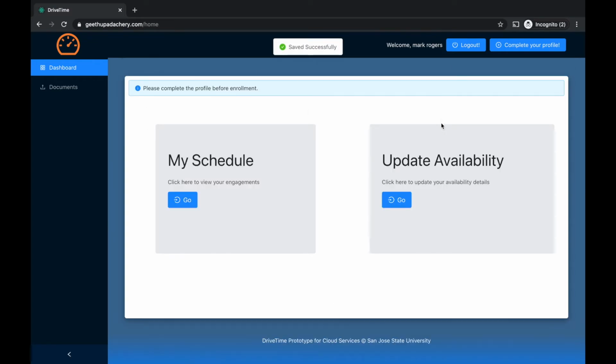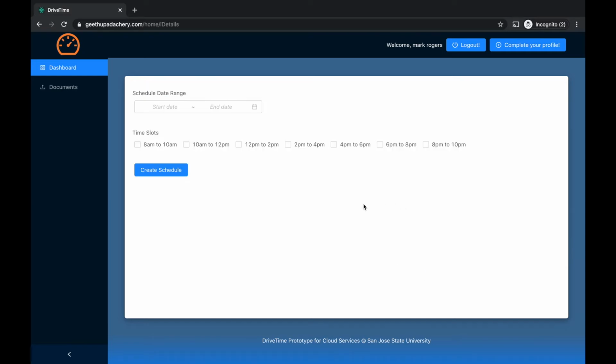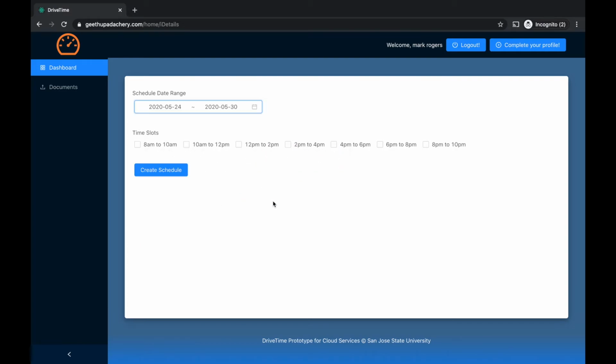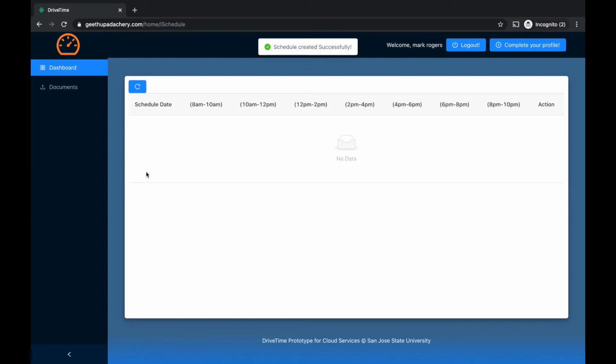Let's save this data. Now the user can update his availability and check his schedule. So let's first update his availability. It's a simple interface. He needs to select the duration and select the time slots for which he is available. In this case, let's say he is only available in the evenings, and we can create the schedule.